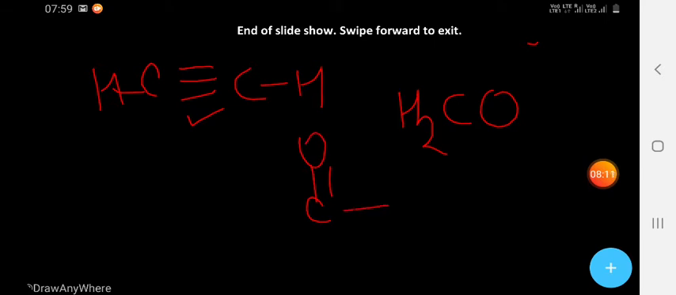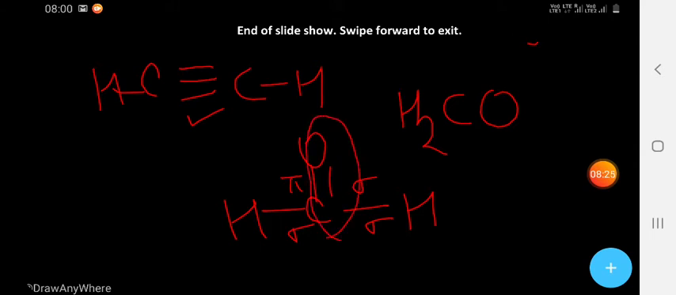So we had discussed sigma and pi bonds also. Suppose we have H2CO, we can draw this structure. Then there are 3 sigma bonds and 1 pi bond. And carbon has a double bond, so its hybridization will be sp2. In that way we had discussed hybridization and sigma and pi bonds.